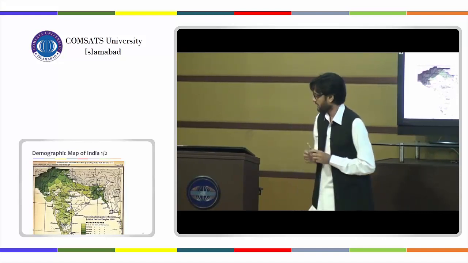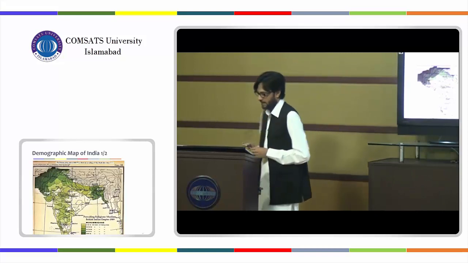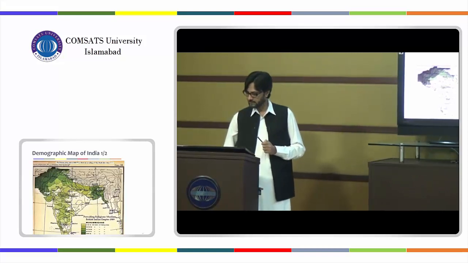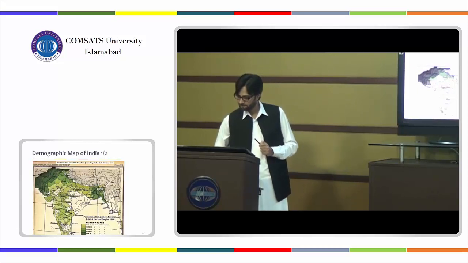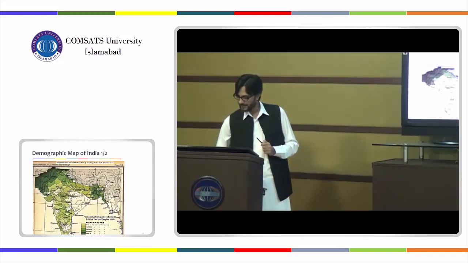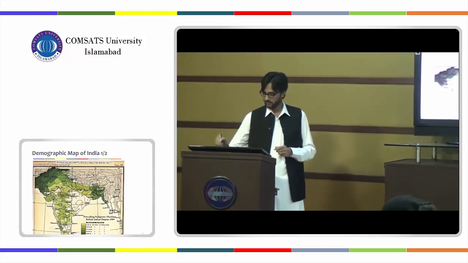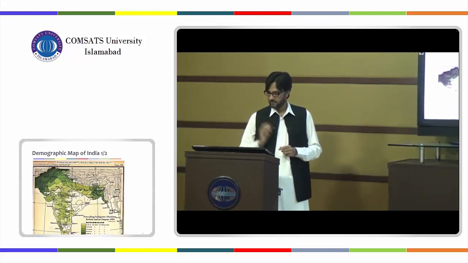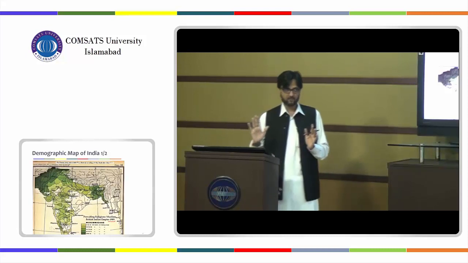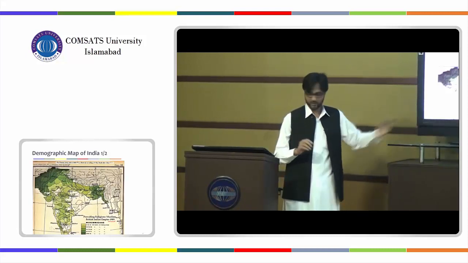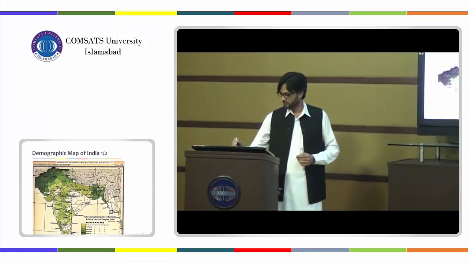Now, if you see the map of India, this has been published by Oxford. This is the map of India in 1909. This is a demographic map of India, particularly showing the population of Mohammedans, which were Muslims.